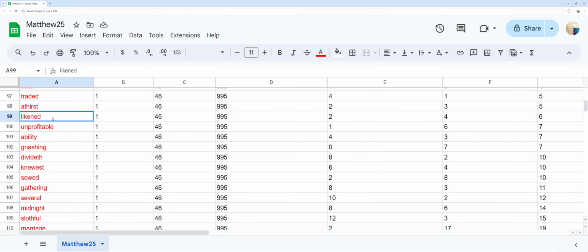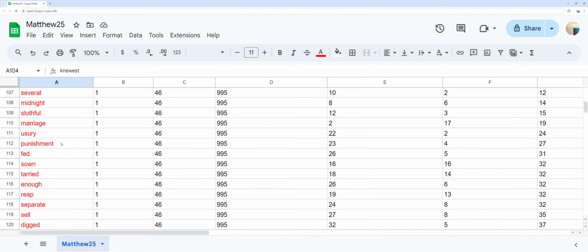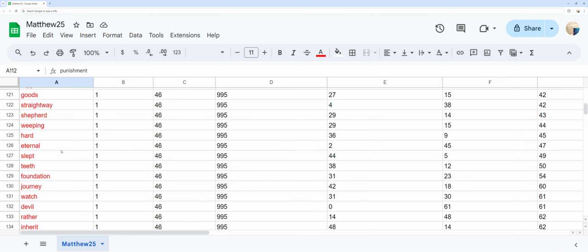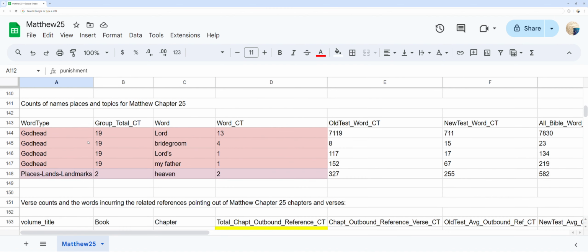Counts of names, places, and topics. You can see different topics, names, and places, as well as their word counts in Matthew chapter 25. You can see places listed at the bottom in orange as places, lands, and landmarks. You can see the total counts for all the listed topics in the New Testament, Old Testament, and both combined out to the right.